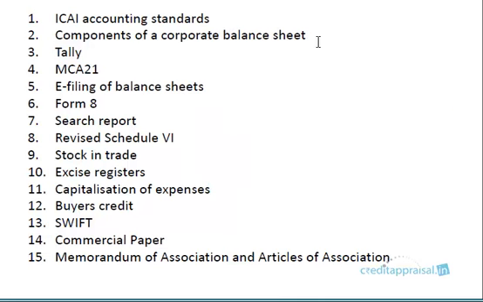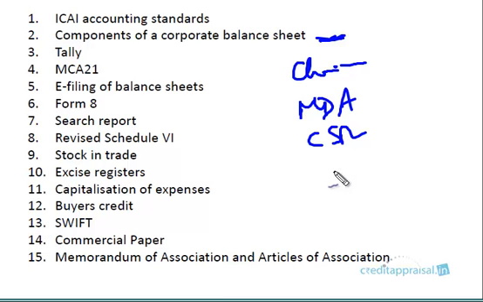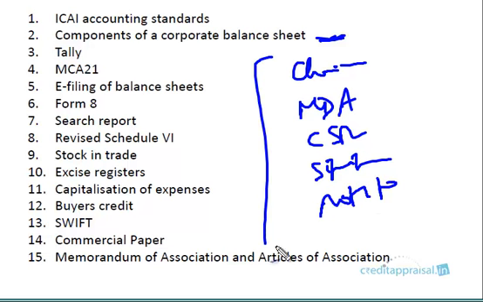Then we have a topic on the components of a corporate balance sheet. A corporate balance sheet has a lot of sections. We have the chairman's message, the management discussion and analysis, something called the corporate social responsibility statement, then significant accounting policies, and notes to accounts. So the corporate balance sheet is broken down into various segments.